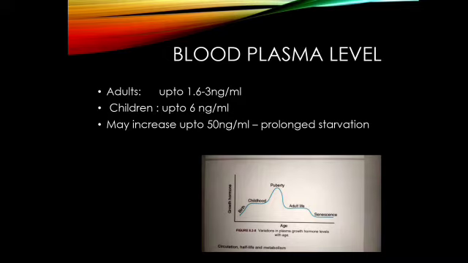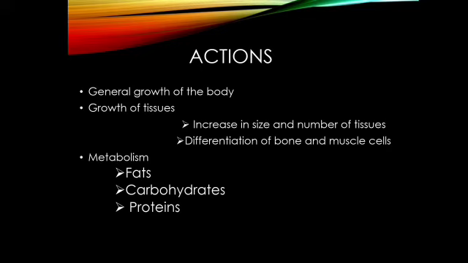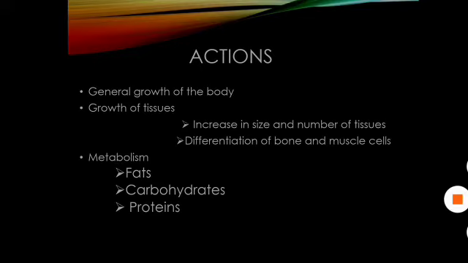You have to note one thing: during birth the growth hormone level keeps on increasing, in childhood it remains the same, and it reaches the maximum level at puberty. In adult life it is quite lesser than that, and in senescence it is very low. This is the sequence of growth hormone secretion in the different periods of life.